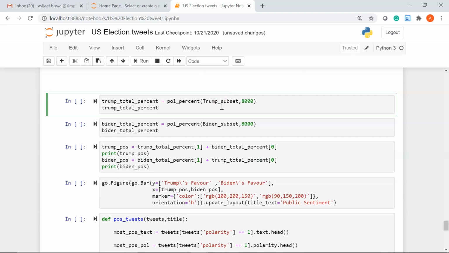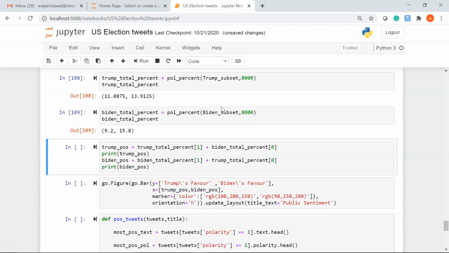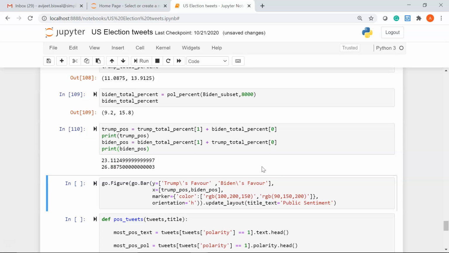Now we want to find the public sentiment based on Trump and Biden tweets. Let me run these two cells first. Okay. Now for Donald Trump, the total positive polarity is a combination of Trump's total positive percentage and Biden's negative percentage. Similarly, for Joe Biden, the total positive polarity is a combination of Biden's total positive percentage and Trump's negative percentage. Let me run this. You can see the result here.